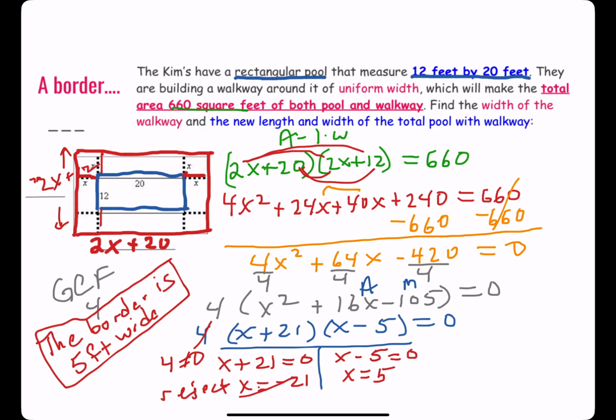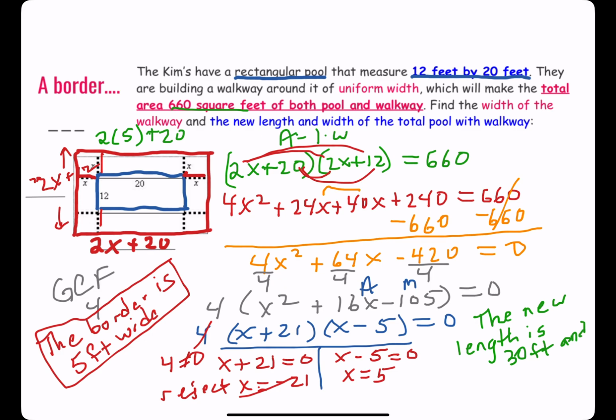Now they also ask, what's the new length and width of the pool? Well, if the border's 5 feet wide, 2 times 5 plus 20, I could now say the new length is 2 times 5 plus 20, which is 30 feet.